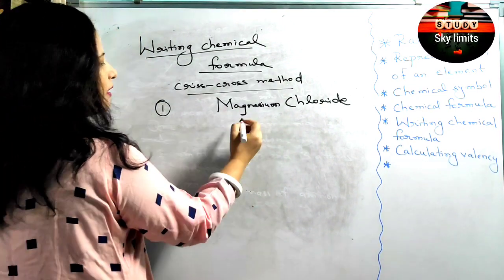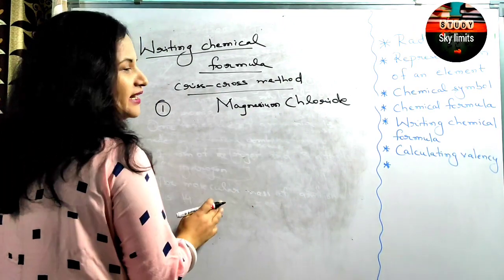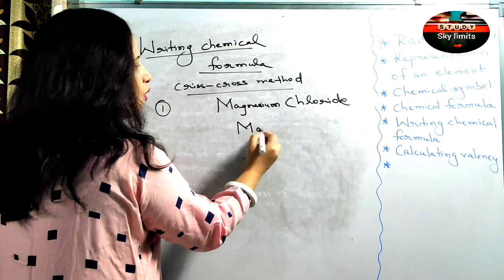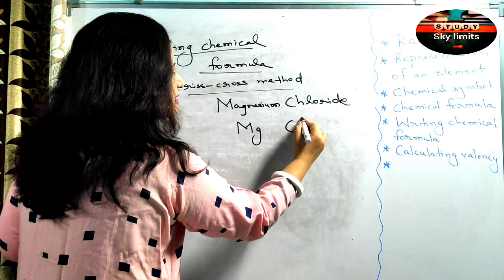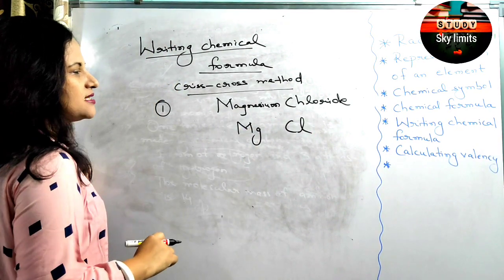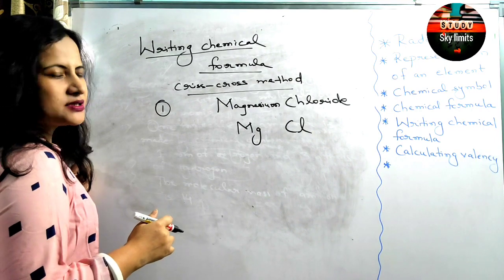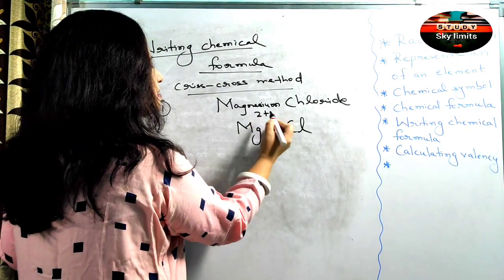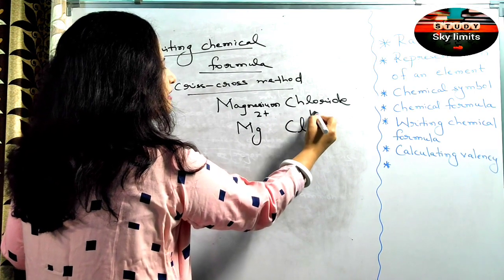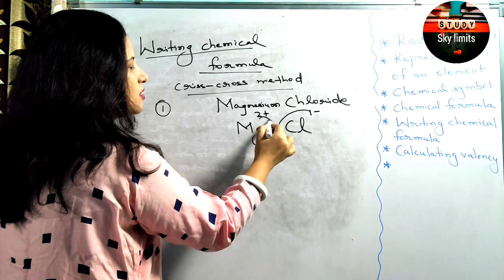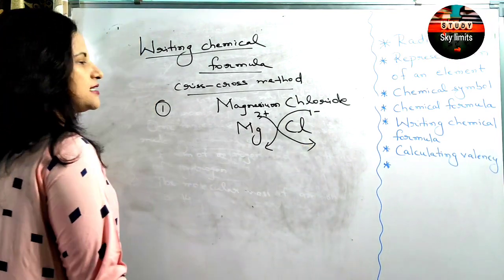First, you are asked to write the formula. What is the symbol of magnesium? It's Mg. What is the symbol of chloride? It's Cl. The next thing, you write the respective valencies as the superscript. That means the valency of magnesium is 2 plus, the valency of chlorine is 1 minus. So now you are shifting them. This is called a crisscross. Both are simple radicals.